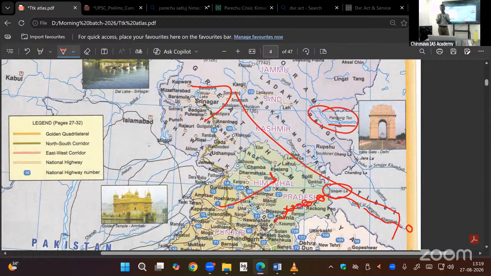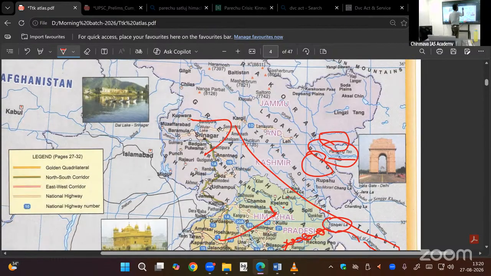Salt content will accumulate, salt lake. Pangong Tso. On this side, they are standing. On this side, Indian army is standing. This is a Chinese occupied Kashmir. Line of actual control. This side, Pakistan occupied Kashmir. Line of control. Now it is called a line of control along the Jammu and Kashmir, J and K.